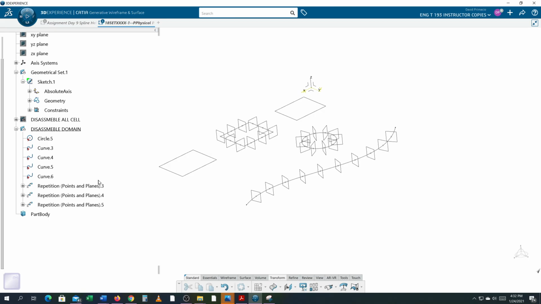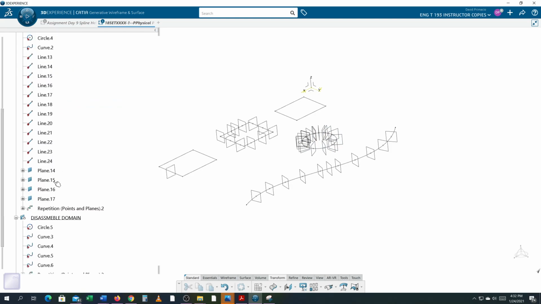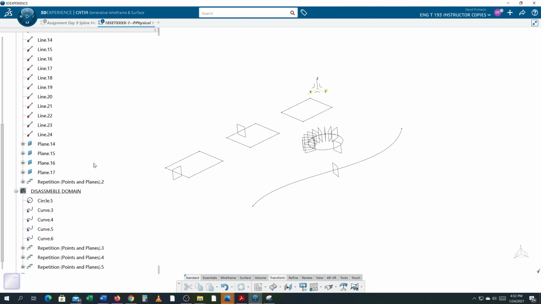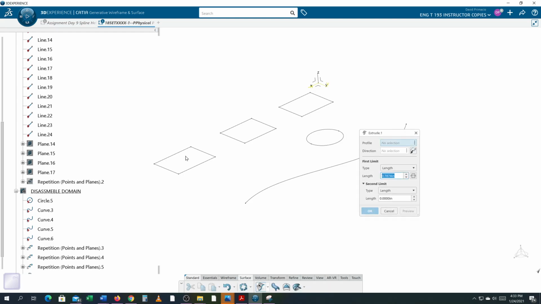If I open up my all cells, pull that out of hide, the domains, and hide all the planes we made. If I try and do an extruded surface, go along the Z direction here, say 5 inches tall, preview that.